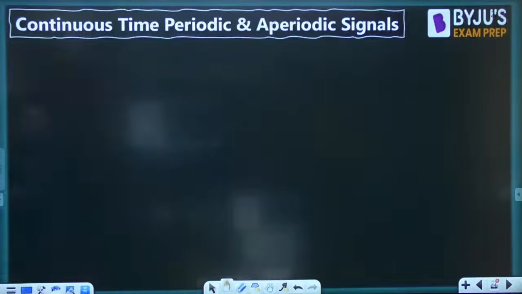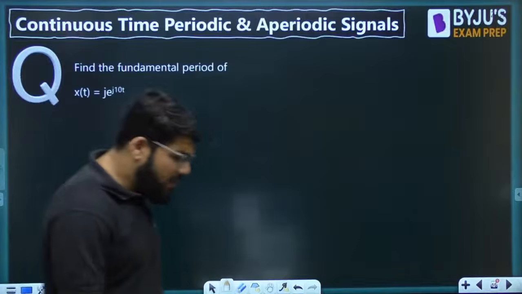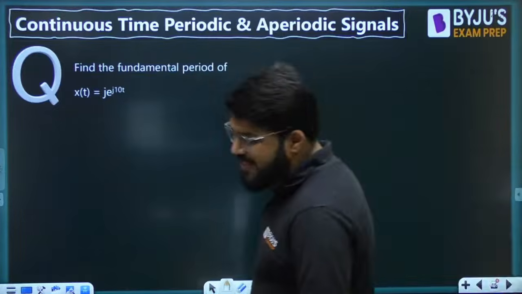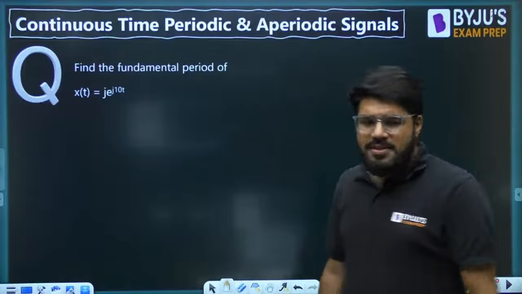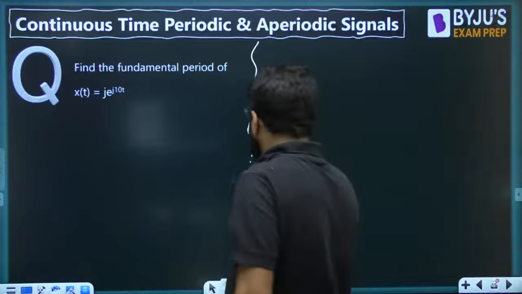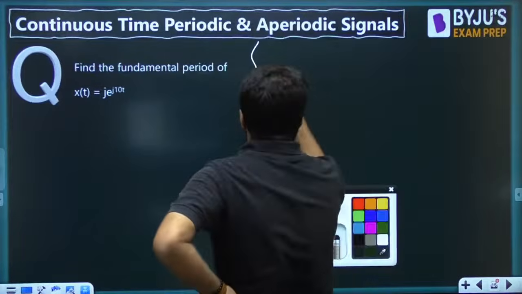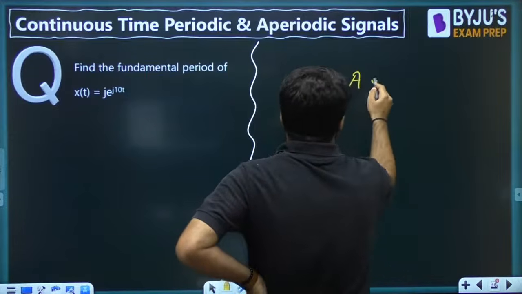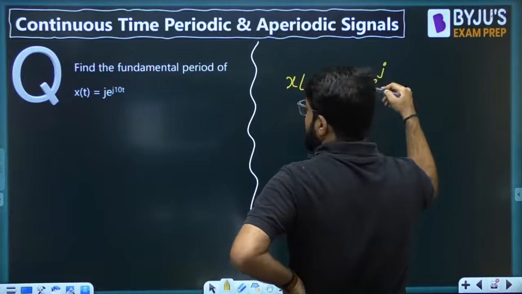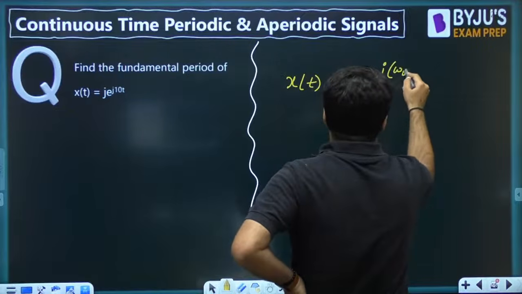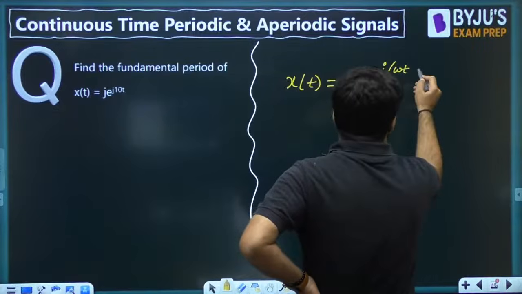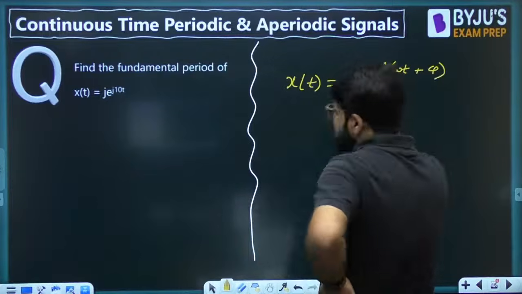Okay, very fundamental. Everybody can give the answer looking into it. Now tell me the fundamental period of e^{j10t}. Now not only this, in general, if I take a signal which is of the form A e raised to the power j omega naught t, simply omega t, A e^{j omega t} plus any additional phase also.